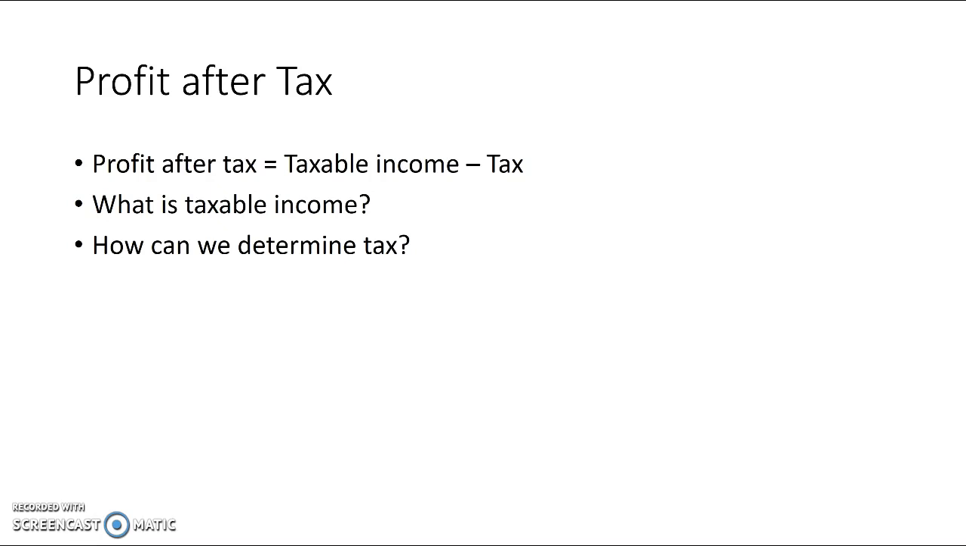But what exactly is taxable income? Taxable income is simply the income minus the items that we cannot tax. The items that are non-taxable include operating costs, depreciation expenses, and interest on loans. And so altogether, taxable income can be calculated as the revenue minus operating expenses minus depreciation expenses minus interest on loan. But how can we determine the tax we owe?